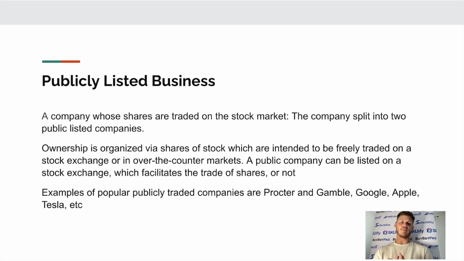Next up is a publicly listed business. So a company whose shares are traded on the stock market. Ownership is organized via shares of stock, which are intended to be freely traded on a stock exchange or in over-the-counter markets. A public company can be listed on a stock exchange, which facilitates the trade of shares, or not. Examples of popular publicly traded companies are Procter and Gamble, Google, Apple, Tesla, and so forth. So that's what a publicly listed business is.